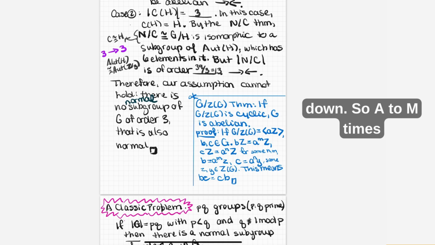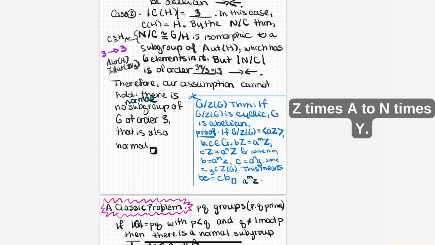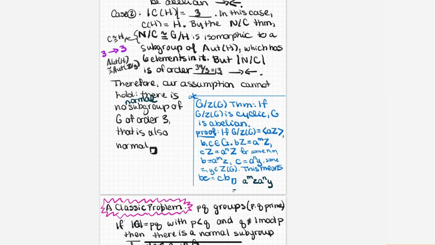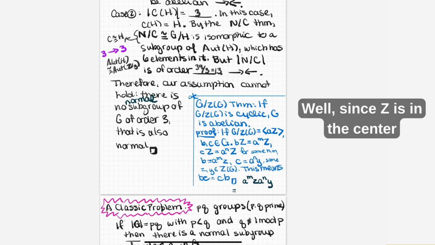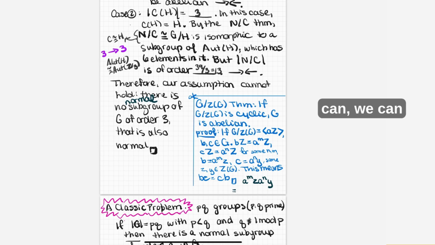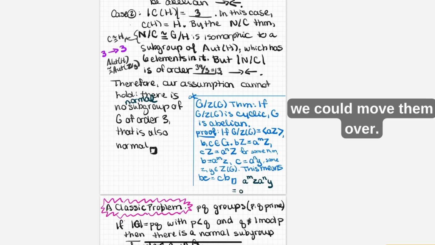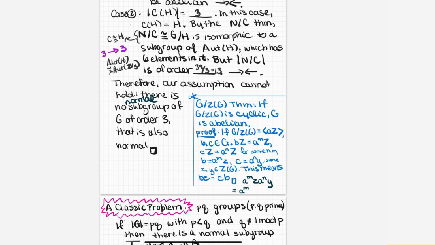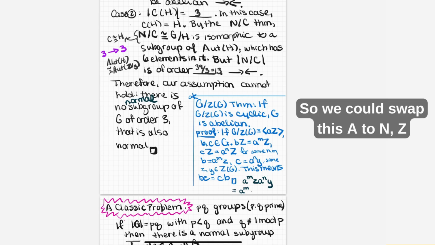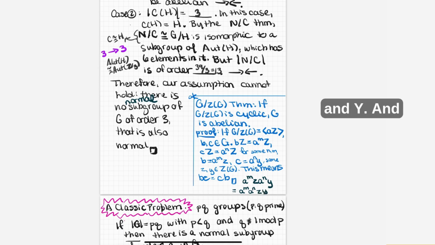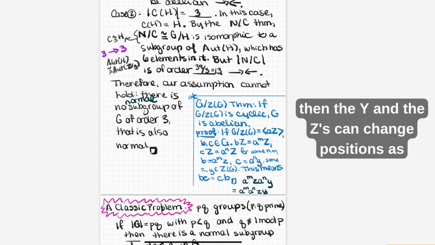Let me write that down. So A to the M times Z times A to the N times Y. Well, since Z is in the center and Y is in the center, we can swap them with the A's. So we could move them over, so we could swap this A to the N, Z, and Y. And then the Y and the Z's can change positions as well.